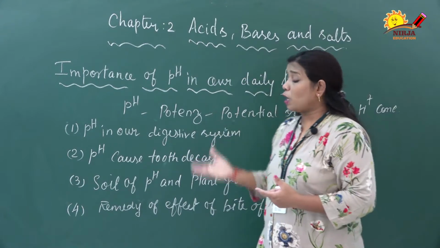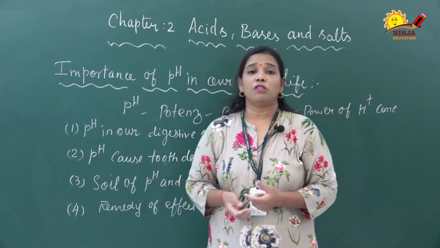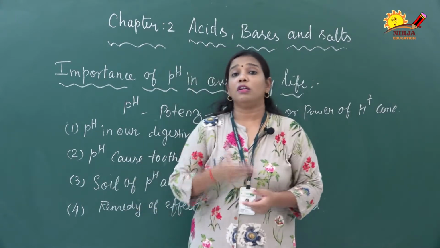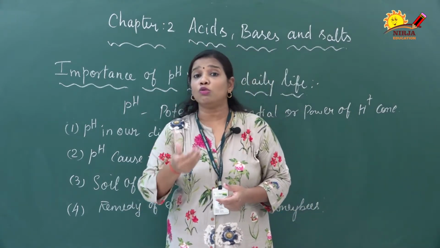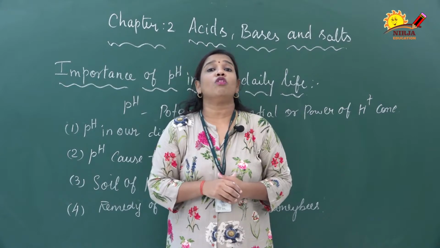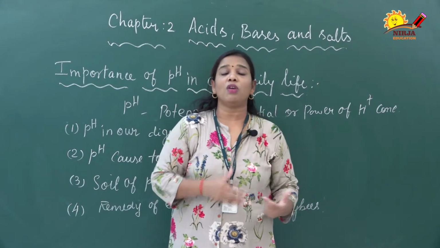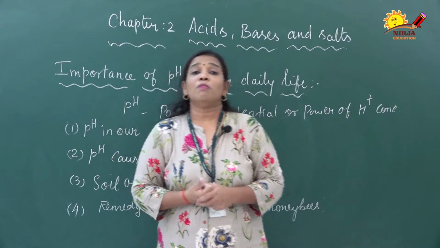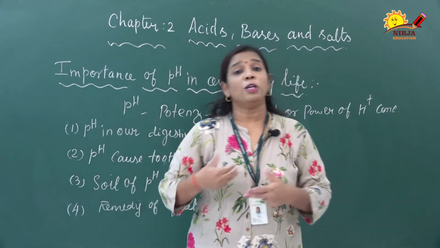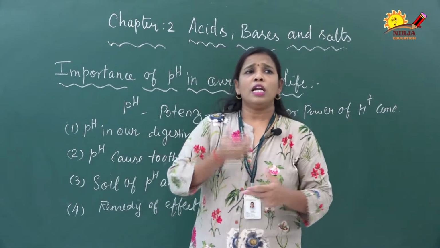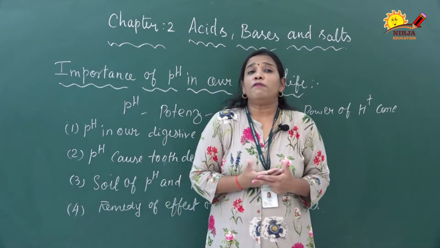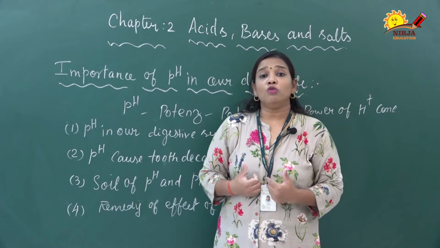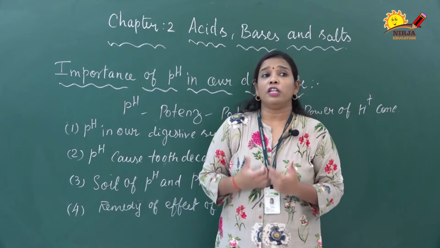With the pH value we can identify different types of substances, using indicators like natural, synthetic or olfactory indicators. Universal indicators we can use to identify the exact strength of acids and bases, either weak acid or strong acid, or weak base or strong base. The pH we can measure with the help of the pH scale and pH paper. The pH values show different colors. Of that pH, we have to know how it is important in our life.